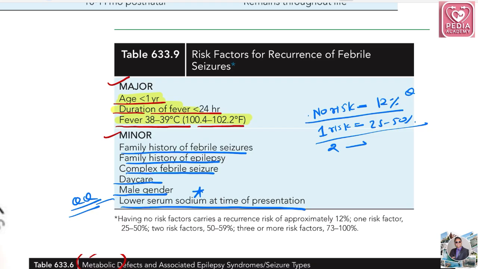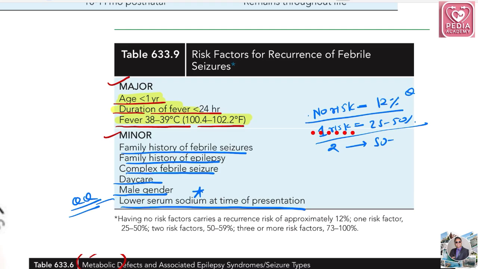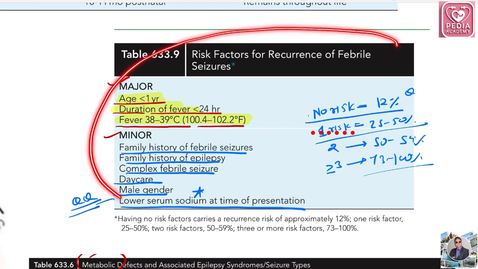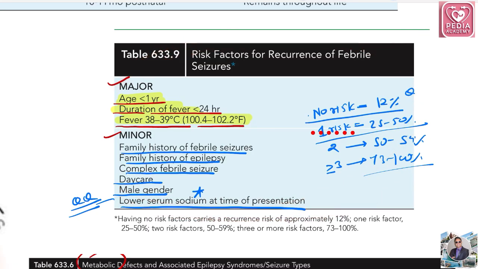Two risk factors, it will go up to 50 to 59%. And three or more than three risk factors, it will go to 73 to 100%. So again, you have to remember this table. This table is also ultra important. You can't miss the febrile seizures table at any cost.